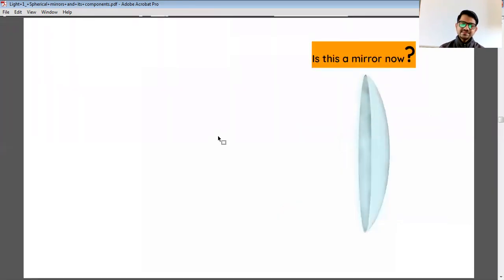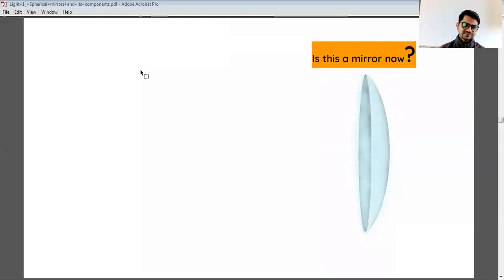So can we call this part a mirror now? Is this a mirror? Yes, Harshit? Yes, sir, it is a mirror. Which mirror is this? Concave mirror.